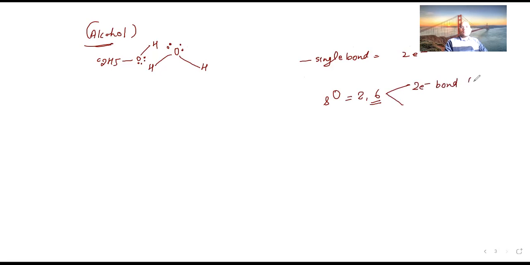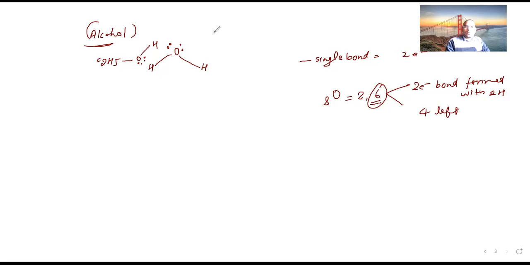2-electron bonds are formed with the two hydrogens. How many are left? Out of six, how many left? Four. So four left, each case here, so it is lone pair.